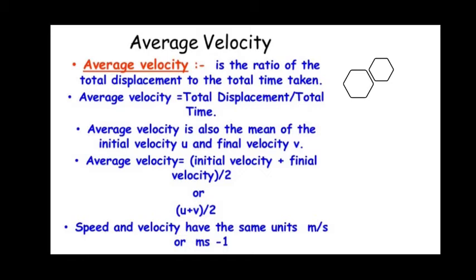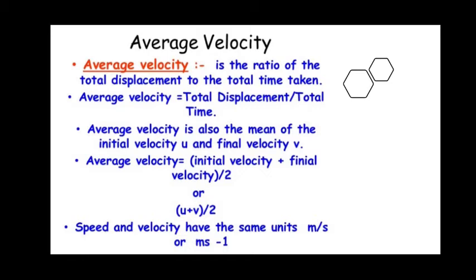Initial velocity means, students, if you consider a car is at rest, what is its initial velocity? 0. When it starts moving, it changes its velocity, that is speed. Then you say that it is 3 meters per second. Then you have to write it as u is 0 plus 3, which will give you average velocity 3 by 2. The SI unit is almost the same, since displacement is calculated in meters and time in seconds, so it has the unit meter per second. So speed and velocity both have the same SI unit.